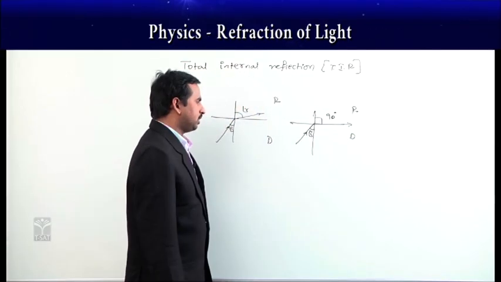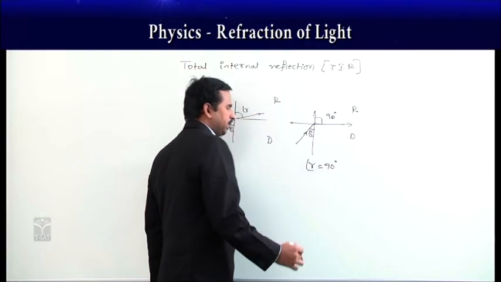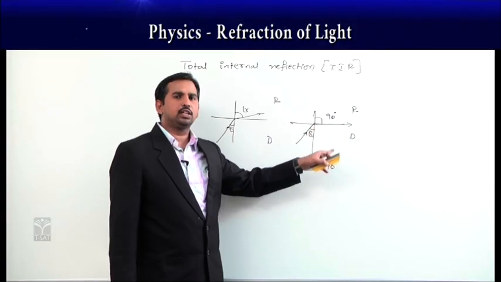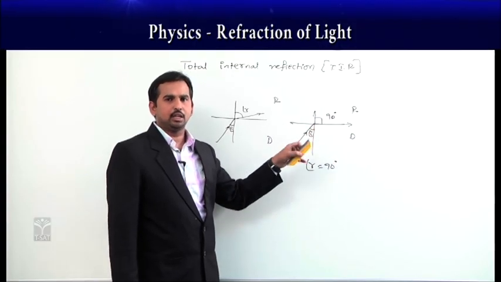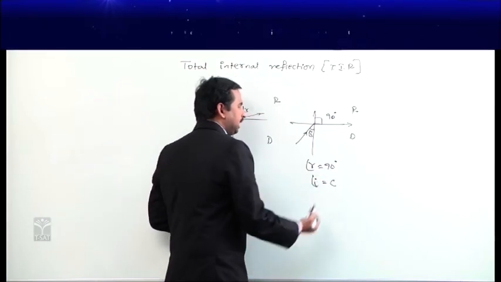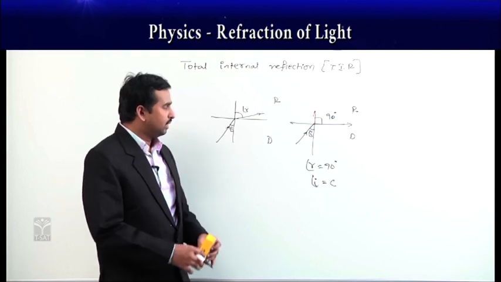Then the angle of refraction is equal to 90 degrees. The particular angle of incidence where the angle of refraction becomes 90 degrees, we call that the critical angle. See that again.